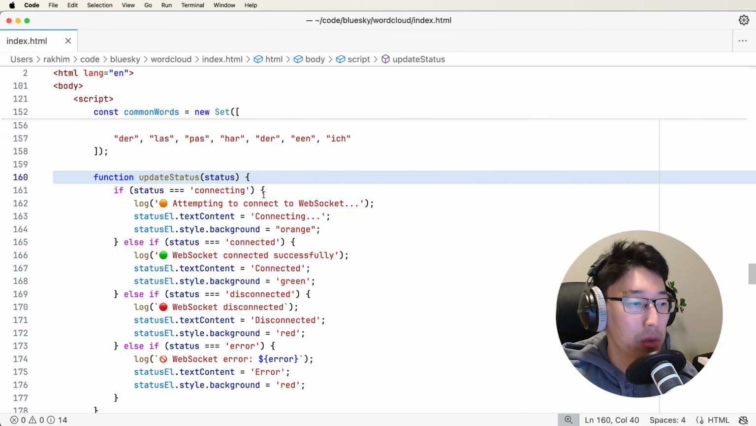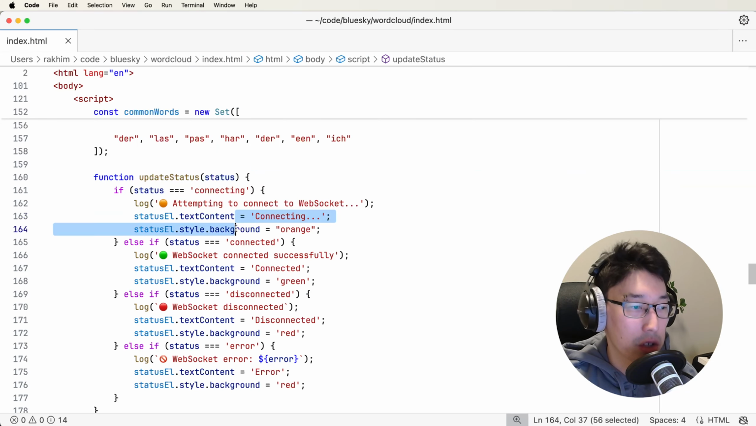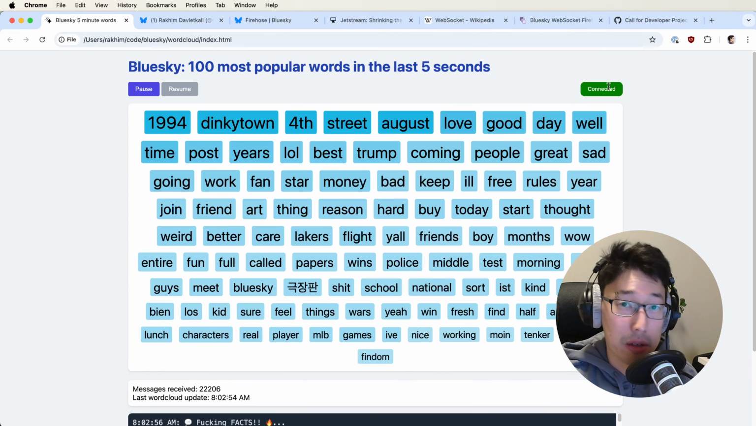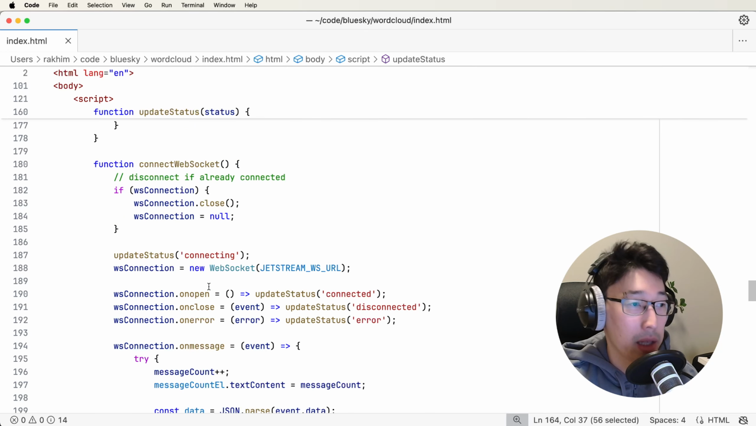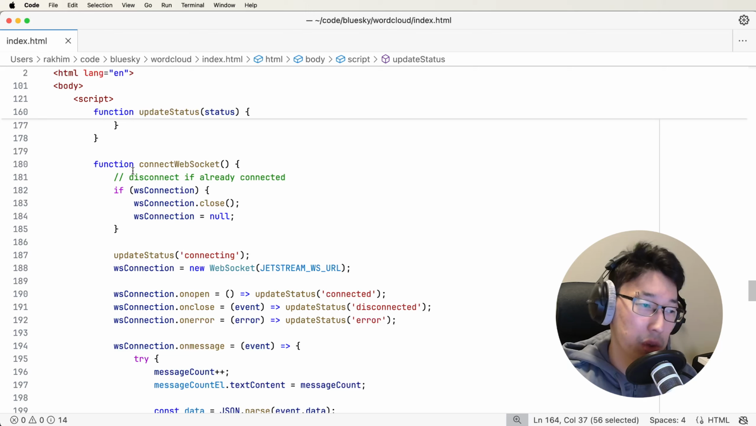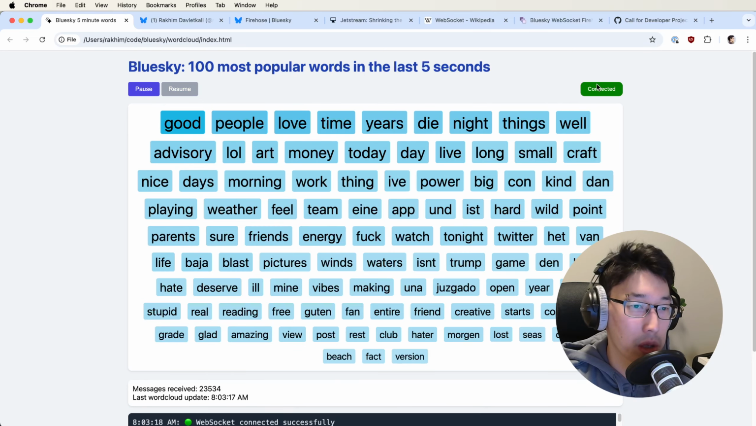Then we have this function to update the status, and it does a couple of things. It logs something onto this log window, and then it changes the status of this indicator, both the color and the text. And here's the most important part. It's the connect WebSocket function. Once you call it, if there is already a connection, we want to kill it because we want to reconnect. Then we update the status to connecting. This happens when you, for example, hit resume. It says connecting and it's orange for a few moments.